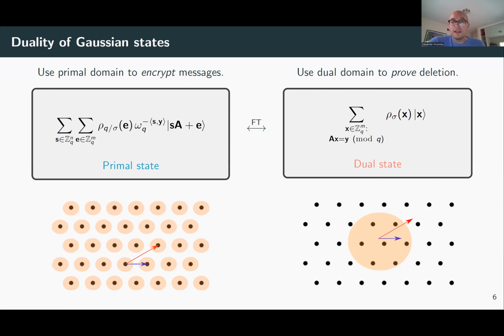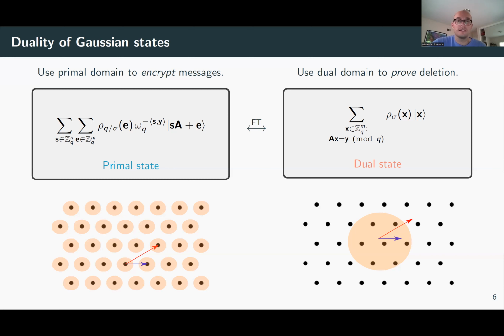So this is actually the basis we're going to use to prove deletion. And the other basis, the primal domain, we'll use to encode data and to encrypt messages. And quantum information tells us that the computational basis and the Fourier basis are incompatible, right? You can't measure in both of these bases simultaneously. So this is the high-level idea why this scheme works.